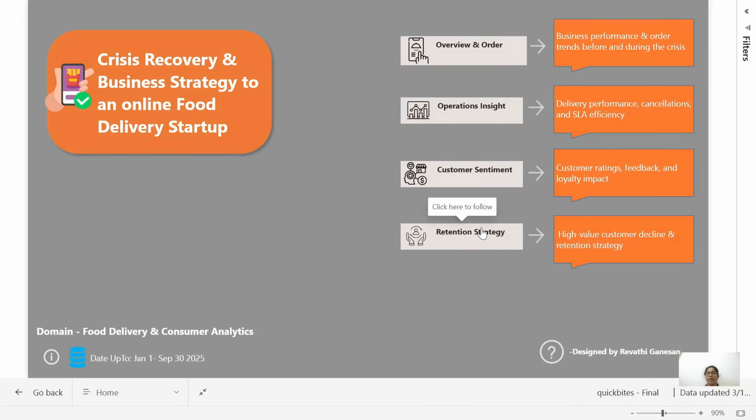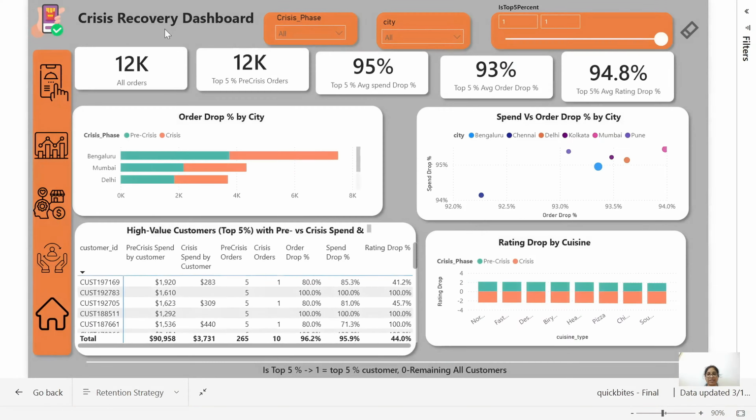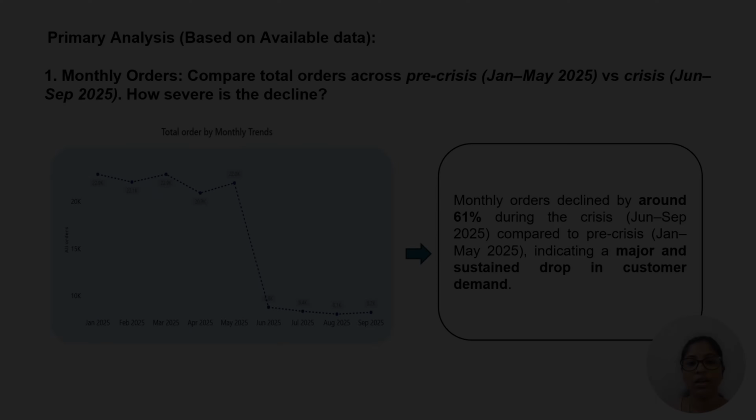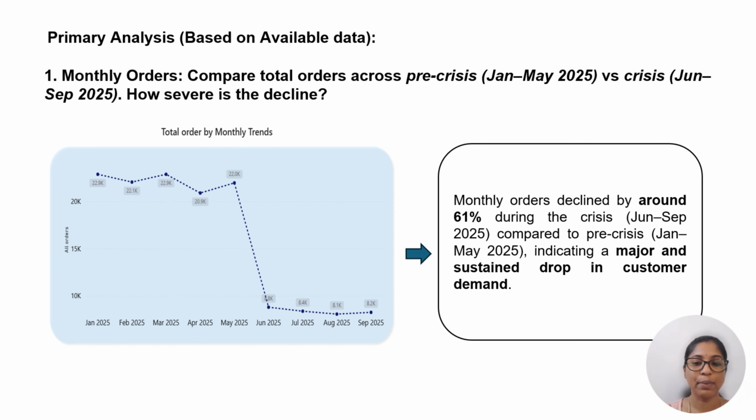This page helps to find the declining high-volume customers and the retention strategy. Here I am using this top 5% slicer to find the high-volume customers. Here I am using this entire Power BI dashboard to uncover insights for my primary analysis based on the available data.